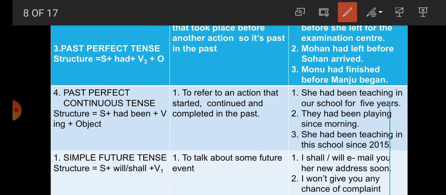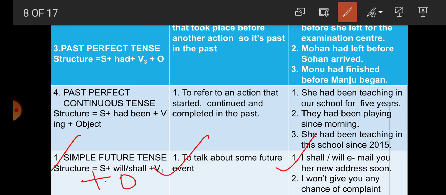Now next one, simple future tense. Students, when to use simple future tense and what is the structure? Subject plus will or shall plus be and plus object. Now when to use? To talk about some future event.